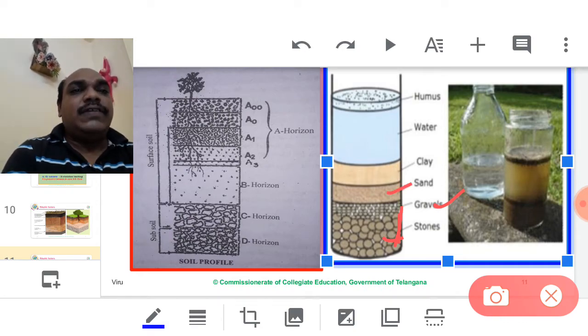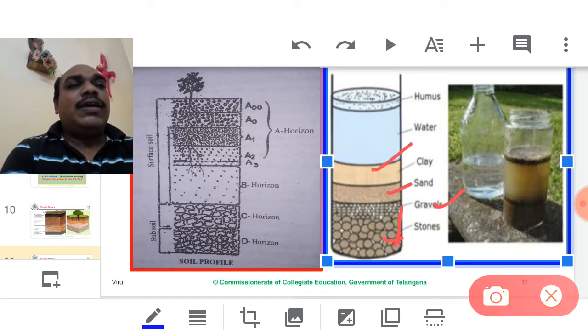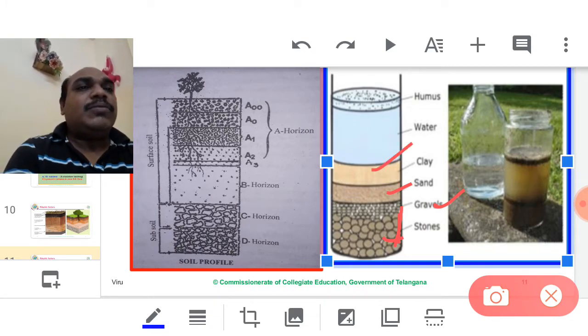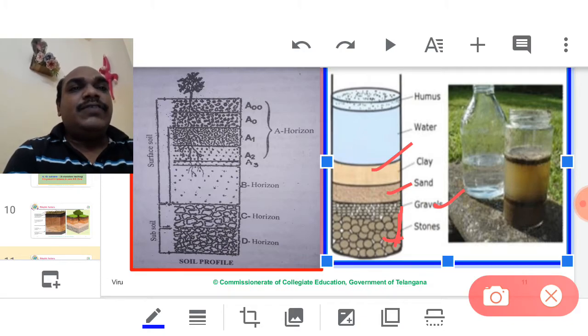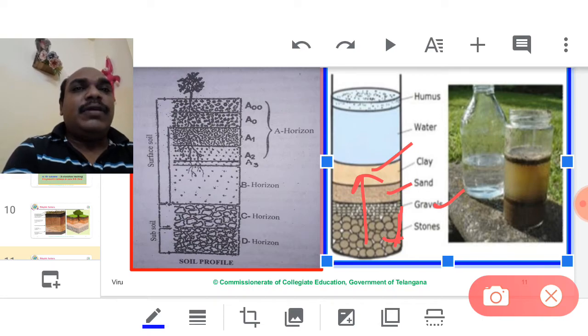Then silt particles are deposited. Silt particles are very small. Over that are clay particles, the smallest particles. So big size to small, in an acropetal, ascending manner, big size to small size soil particles.